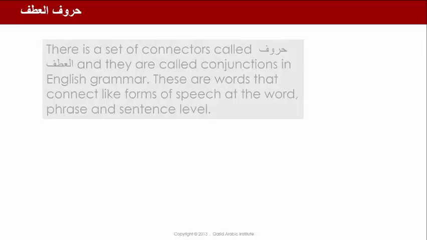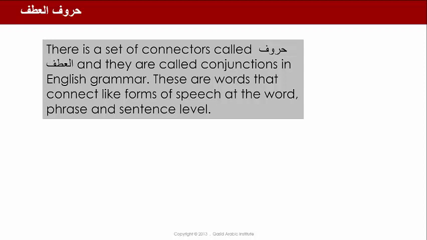أهلا وسهلا. In this lesson, we're looking at حروف العطف or conjunctions. There's a set of connectors called حروف العطف, and they are called conjunctions in English grammar. These are words that connect like forms of speech at the word, phrase, and sentence level.